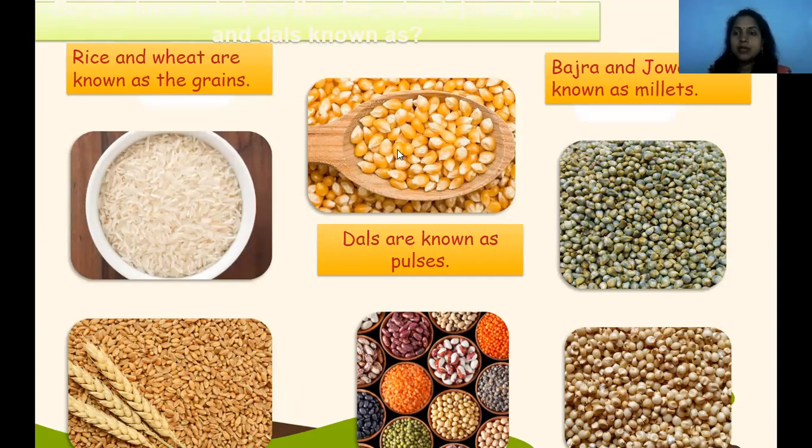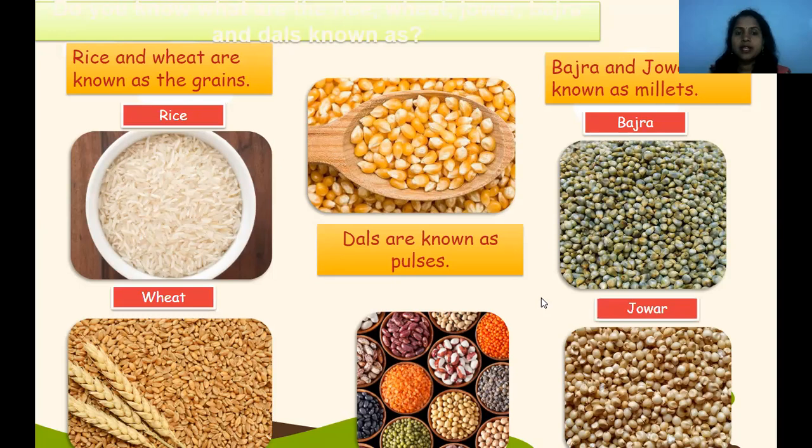Now write this down in your notebook. Rice and wheat are known as grains. These are the grains, and these are the pulses. We can say all the dals come into this category. These are the pulses, and bajra and jowar are the millets. So these are the millets. These are the different names.